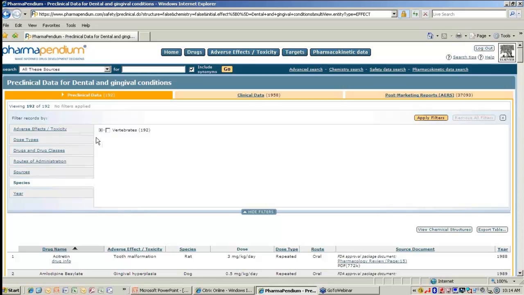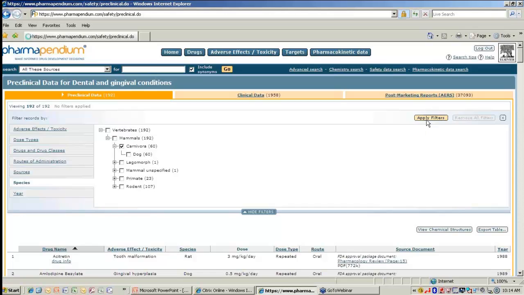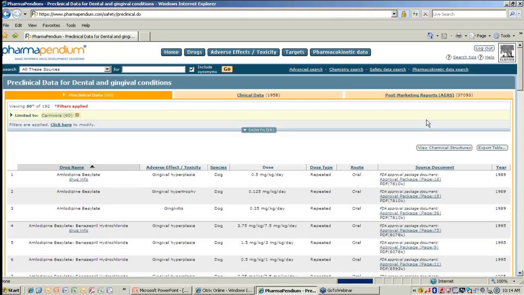So if we go under species, we click on vertebrates, then on mammals, then on carnivores. So we just click this, apply the filter, and then here you get all of the adverse effect toxicity data that's related to dogs for gingivitis.